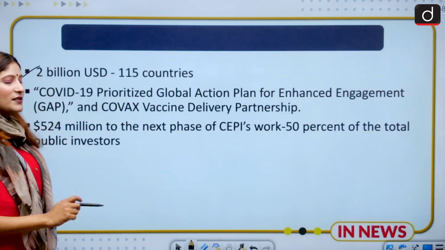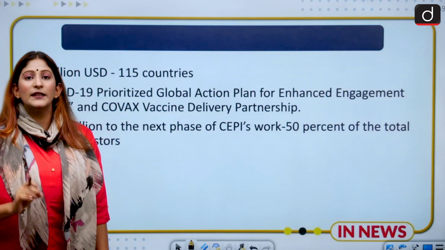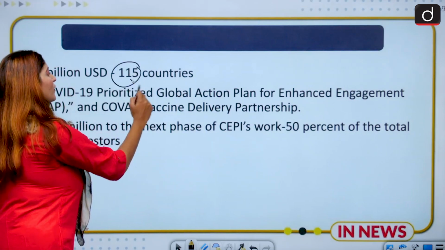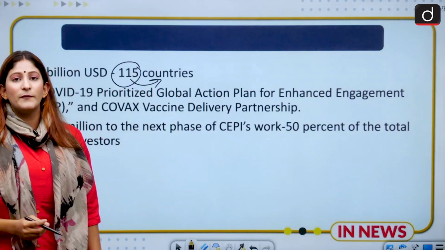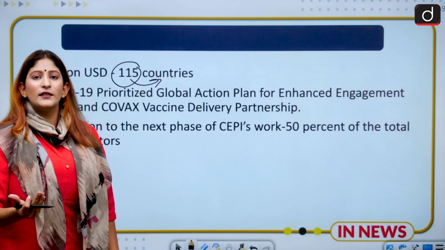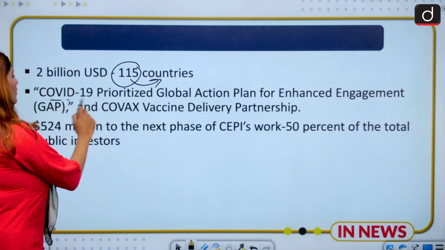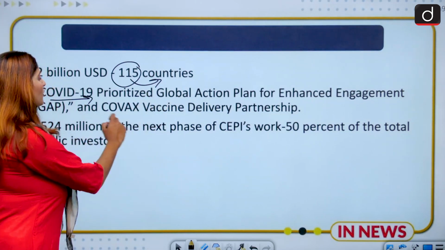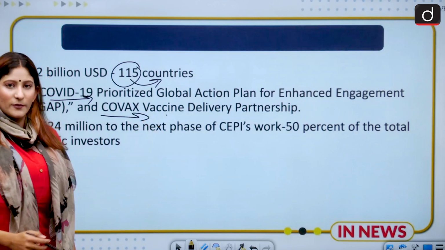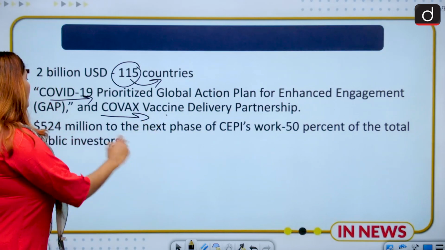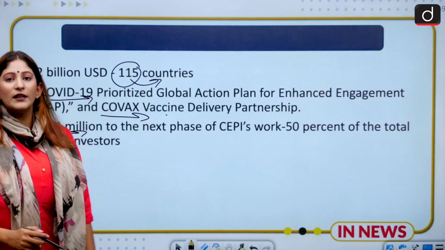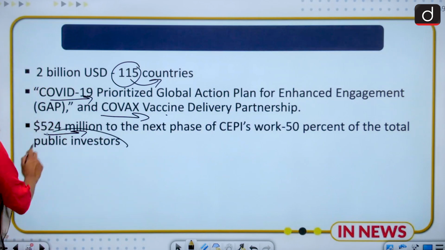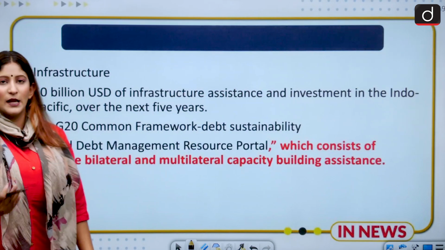$2 billion have been galvanized for helping the member countries fight COVID-19, and more than 115 countries have been a part of it. The member countries plus other 115 countries. The COVID-19 Prioritized Global Action Plan for enhanced engagement and the COVAX vaccine delivery partnership has also been helped with, and $524 million is to be given in the next phase of CEPI's work. That is, 50% of the total has to come from public investors. So a lot of government money, with the help of the Quad, is going.